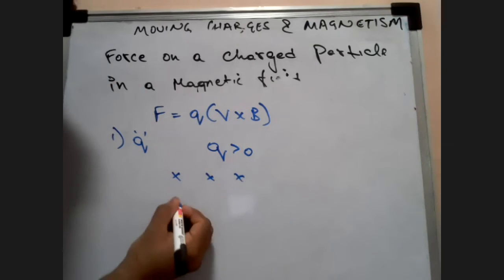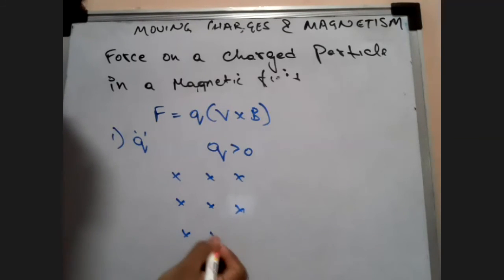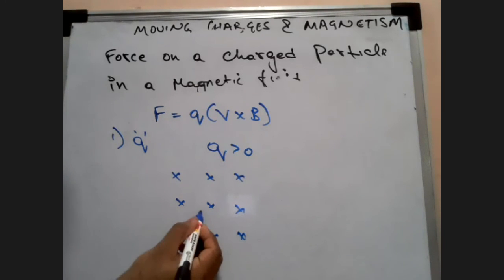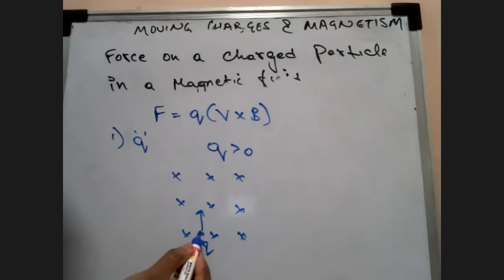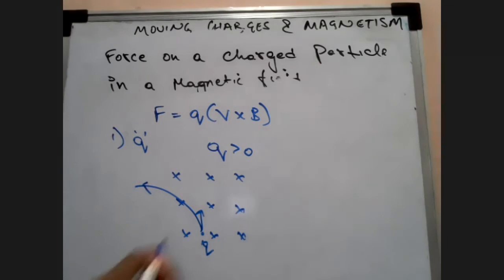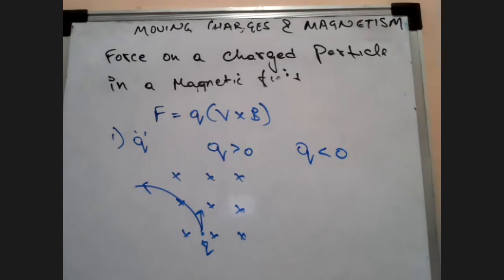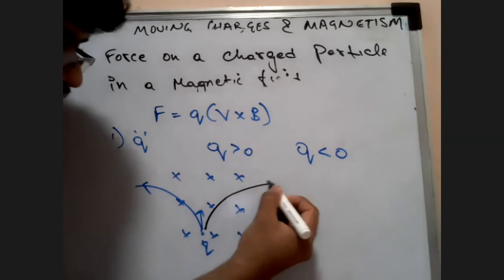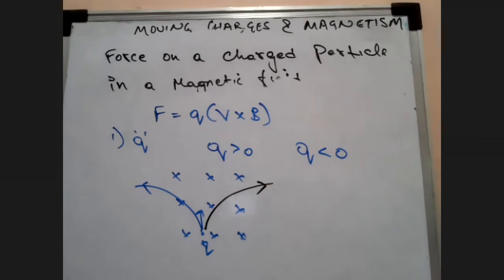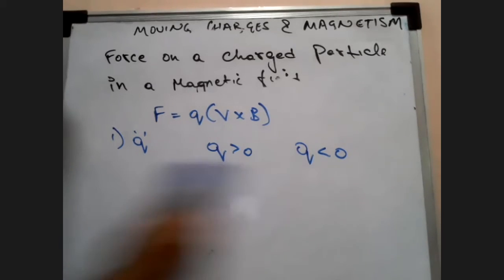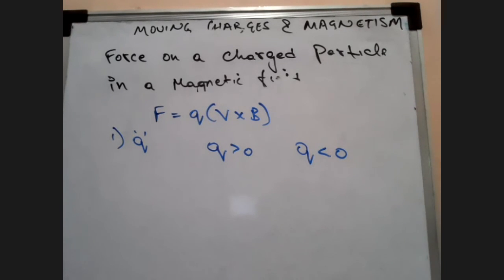For example, there is a charge Q here. In this case, the force will be applied in the left direction, so the charge will deflect in this direction. But if Q is less than 0, in that case the deflection will be in the opposite direction. Please, this should not get confusing later on. So listen to me.